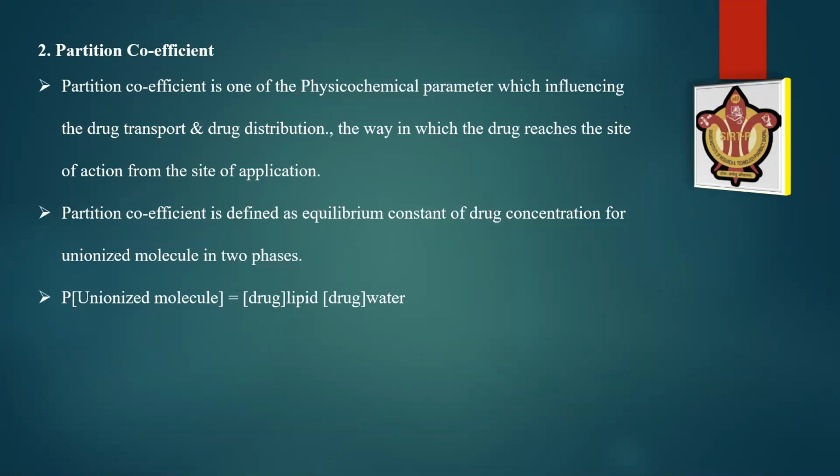Second is partition coefficient. What is partition coefficient? Partition coefficient is one of the physicochemical parameters which influence drug transport and drug distribution, the way in which the drug reaches the site of action from the site of application. The partition coefficient is defined as the equilibrium constant of concentration for the unionized molecule in a two-phase system. Drug soluble in lipid and drug soluble in water, that is called partition coefficient.